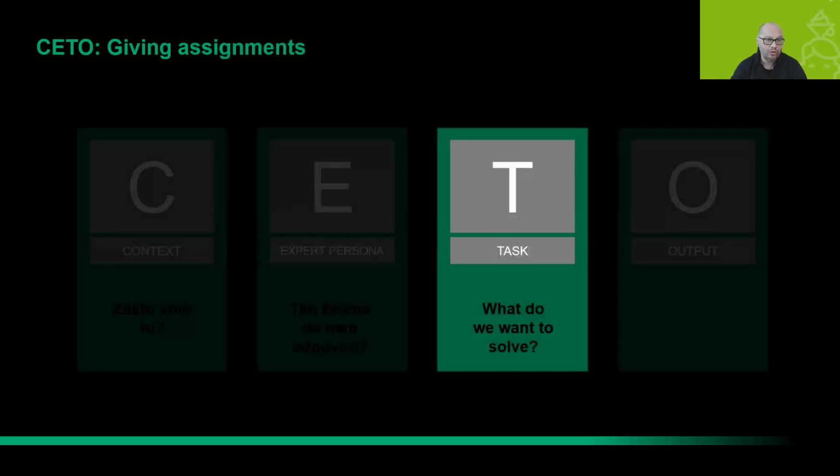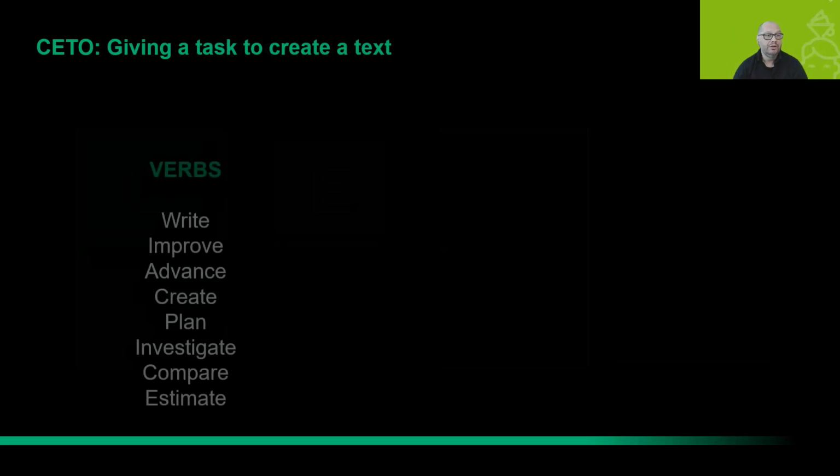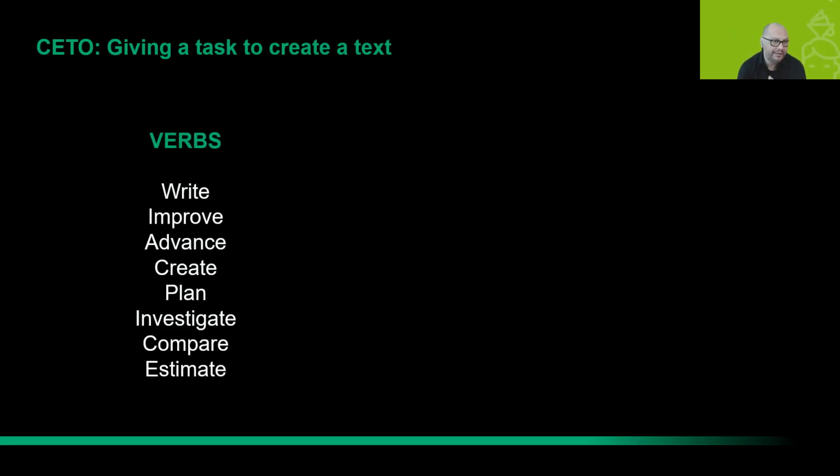The third one is: what do we want to solve? It's really the task that we want ChatGPT to solve for us, and this is usually provided by using verbs. Write me this and that. Create, propose me a very good LinkedIn post for project management.